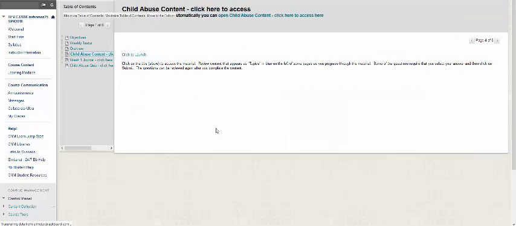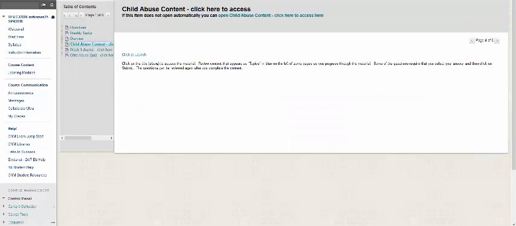The content is housed in a little content area. When you read the instructions, it tells you to click on the title, and what that means is click to launch. Review the content that appears in topics in blue. I'm going to walk you through that. That has some extra supplemental information. Some of the questions that appear in this content area require that you select your answer and then click on submit, and then you can review it again after you've completed it.